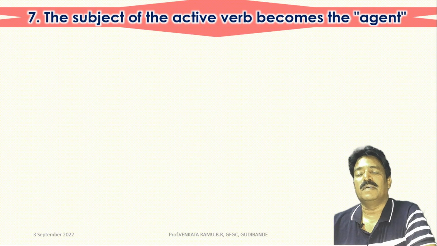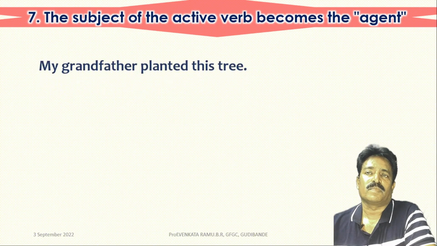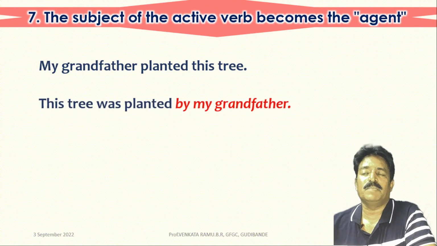Now let's come to the concept of the subject of the active voice becoming the agent. Let's look at this example. My grandfather planted this tree. It is an active voice form. This can be transformed as, the tree was planted by my grandfather.